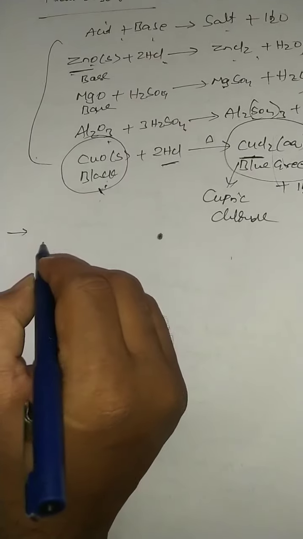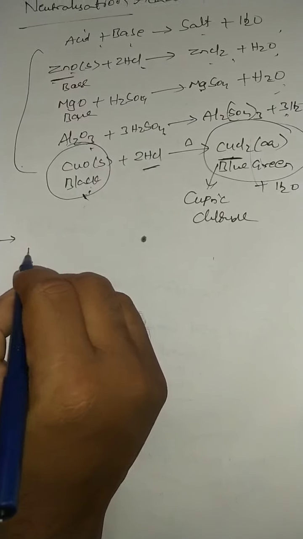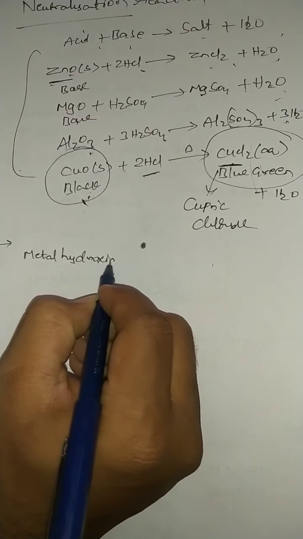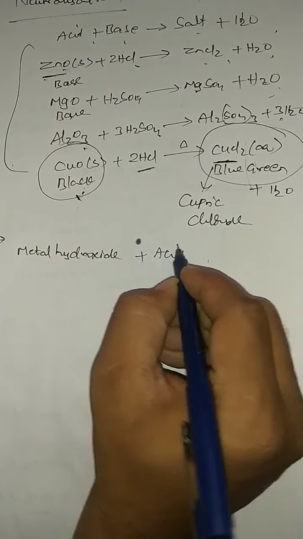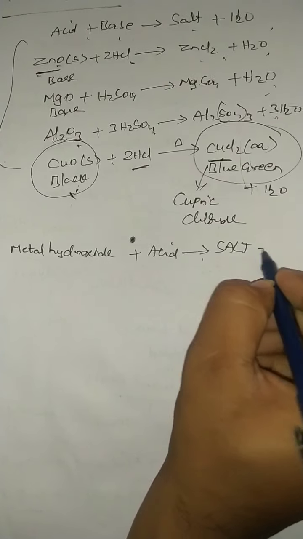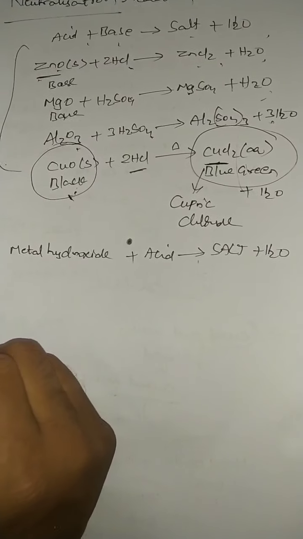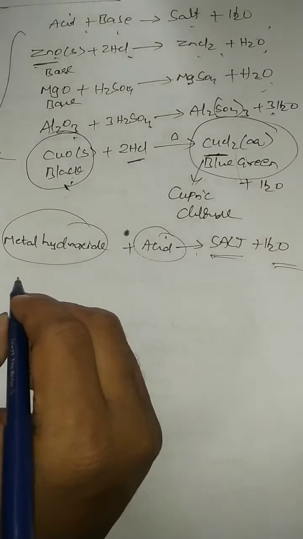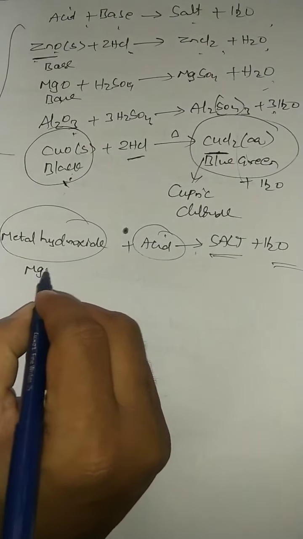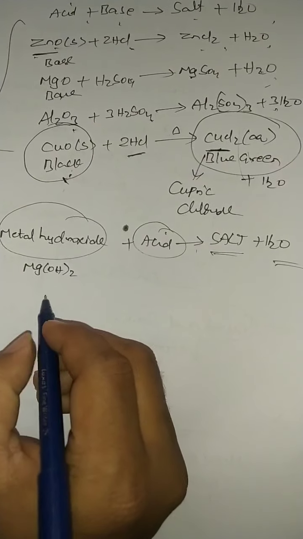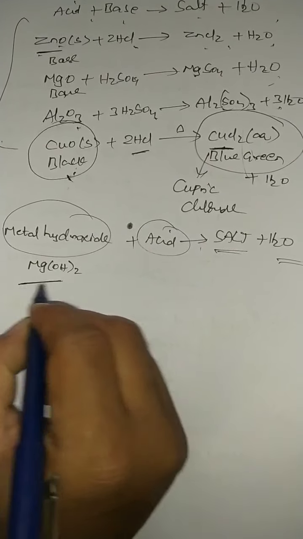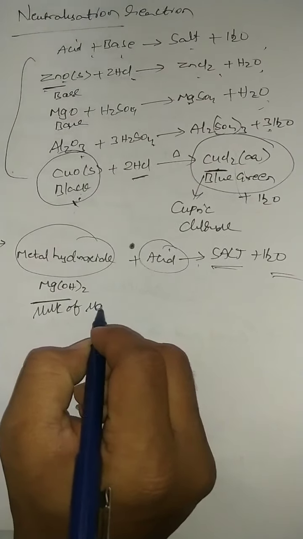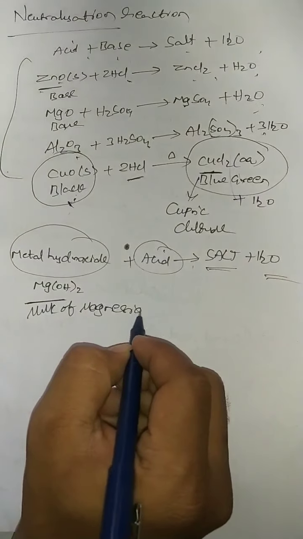And one more example for neutralization reaction: not only metal oxides, take metal hydroxides. Metal hydroxide plus acid gives rise to salt plus water. This is also one of the examples for neutralization reaction. So here, for example, I am taking magnesium hydroxide. What is the name for this magnesium hydroxide? This is called milk of magnesia.